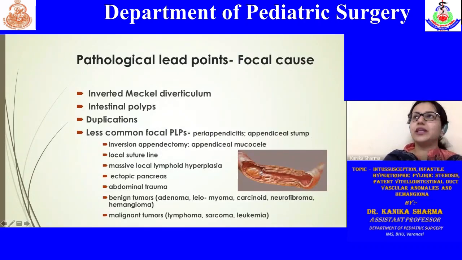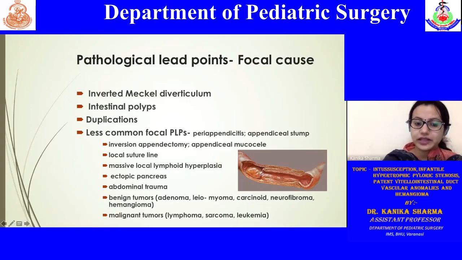So what can these pathological lead points be? It can either be focal or diffuse. In focal, as you can see, a Meckel's diverticulum, there may be a polyp, there may be duplication of the intestine, which are the common entities that we encounter as pathological lead points.